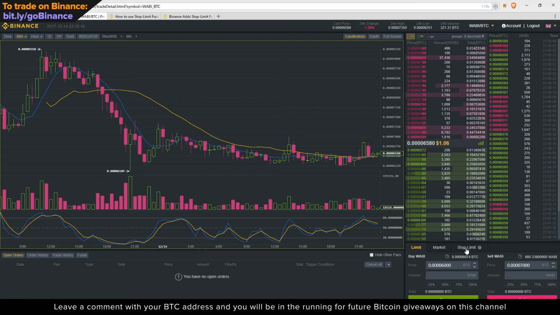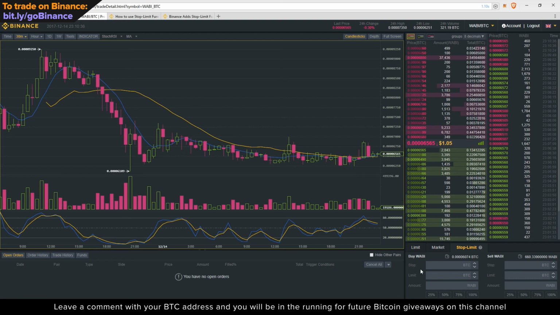So that leads us on to the stop limit order. The best way, I think, to understand the stop limit order is to break it down into the 2 different aspects, or the 2 different components, the stop and the limit. So the first part, the stop price, basically that is a price that you set. When the market price reaches your stop, your limit order will be placed. So it's basically a more complex limit order.